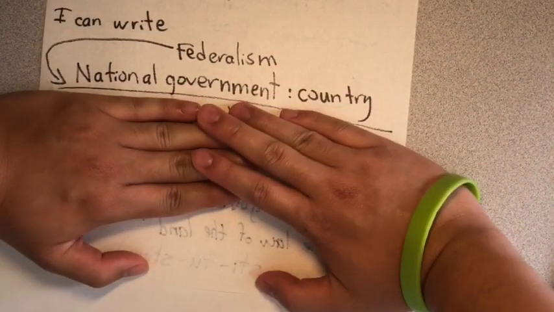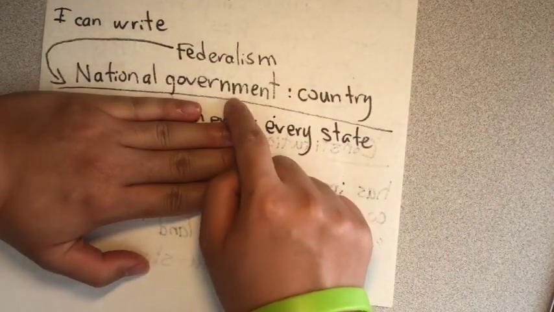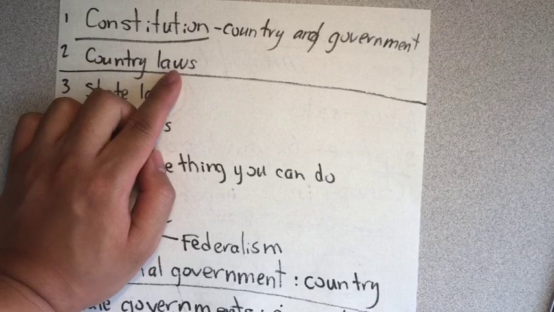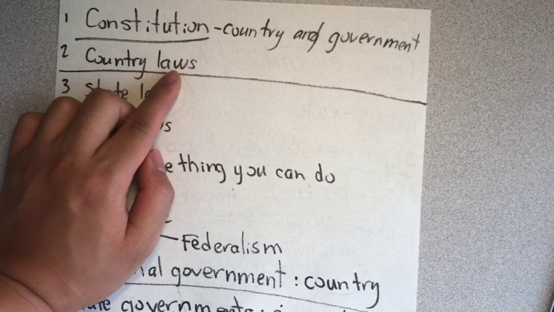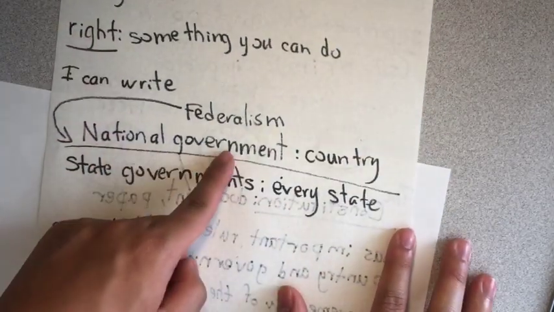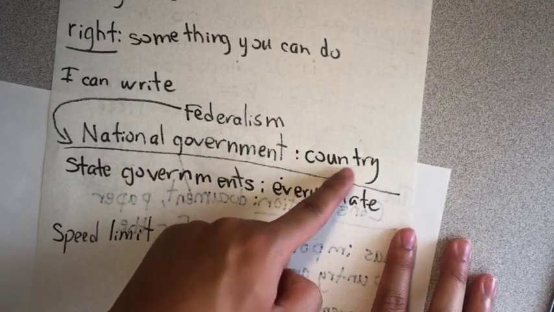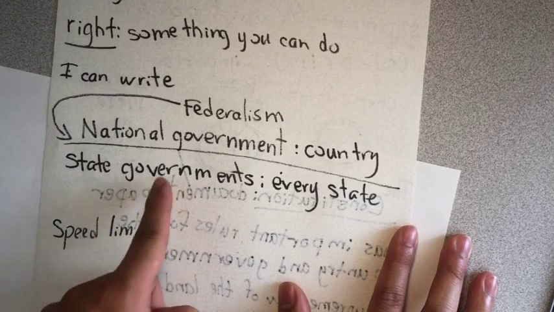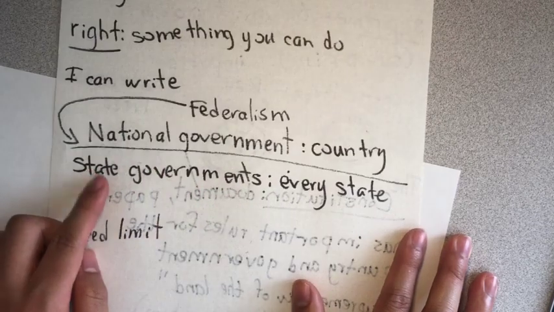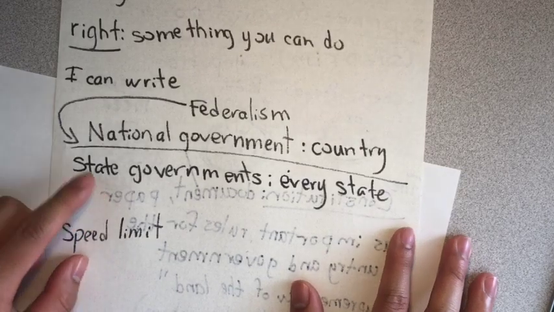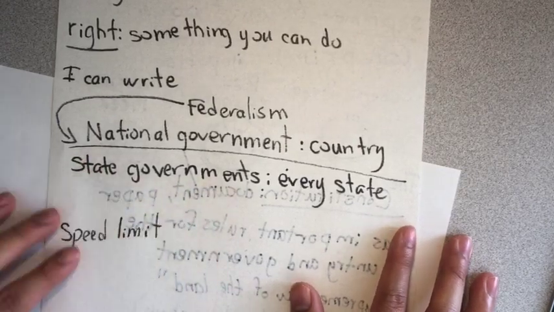In January, the national government changed the country laws to say you need to be 21 years old to smoke cigarettes. The national government changed the country rules. State governments. Every state has a government. There are 50 governments in total. There are 50 states in total. So there are 50 state governments in total.